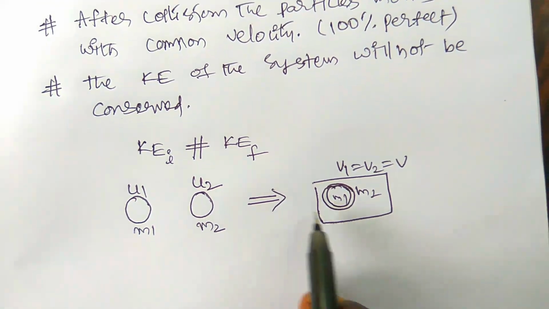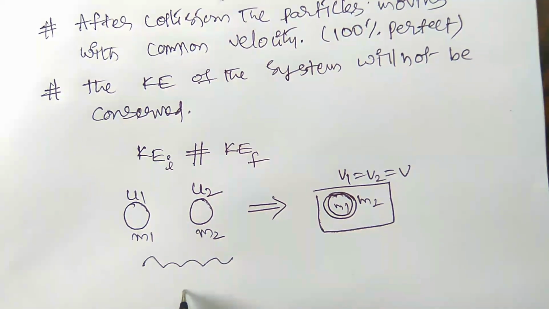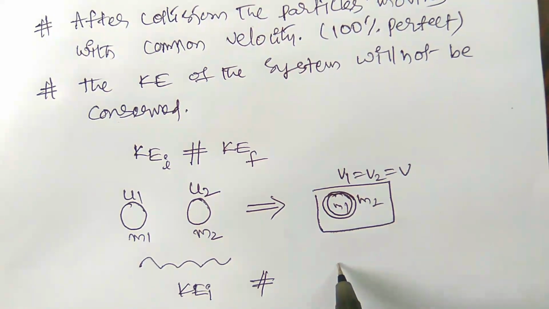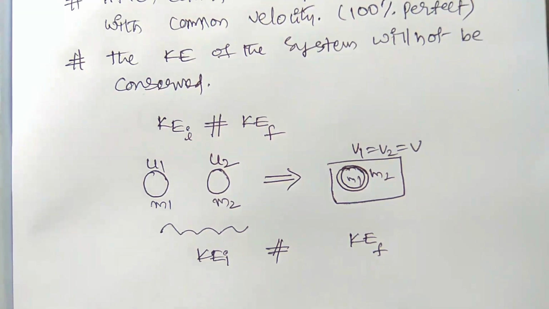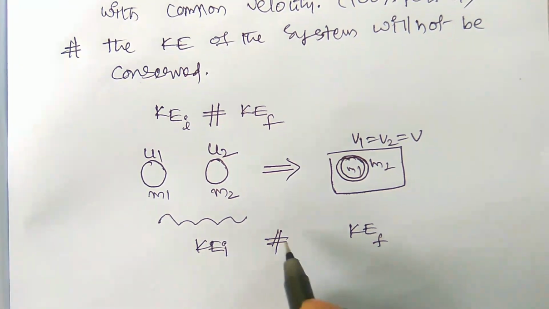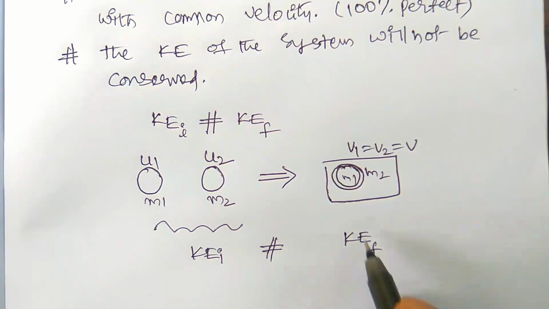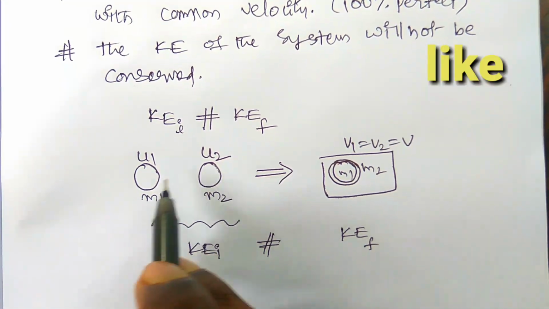Okay. So the kinetic energy before collision, KEI, is not equal to the kinetic energy after collision, KEF.